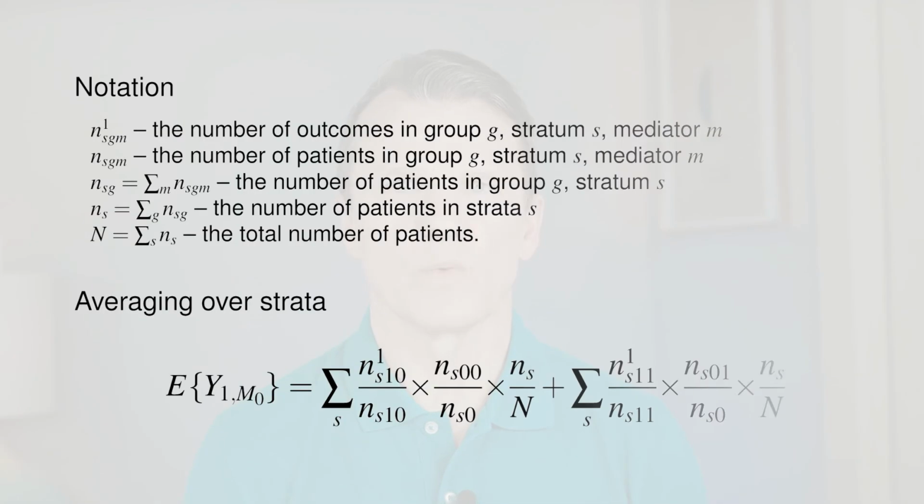So how do we get the marginal risk among the treated with the mediator level of the untreated? Suppose the mediator variable encodes the presence and absence of the mediator as 1 and 0. We take the proportion of outcomes in treated units with and without mediator in each stratum. Next, we take the proportion of untreated units with and without mediator. Then we need the strata proportions in the study population. We multiply these 3 proportions and we sum up the products from each stratum.